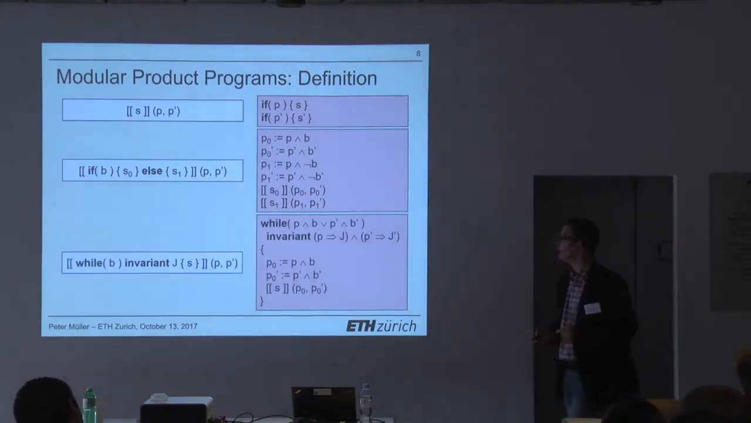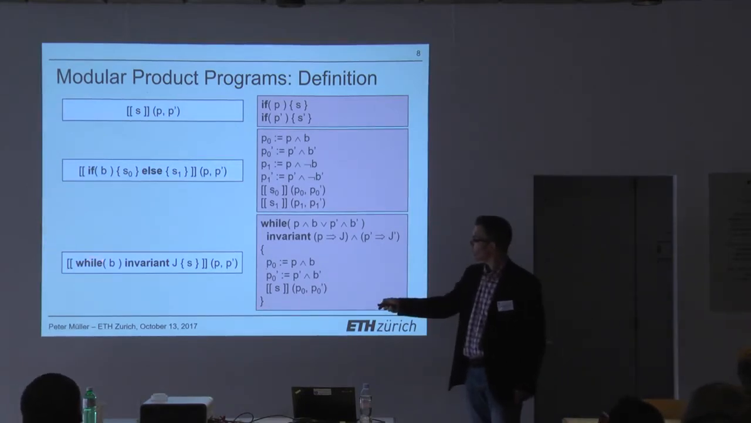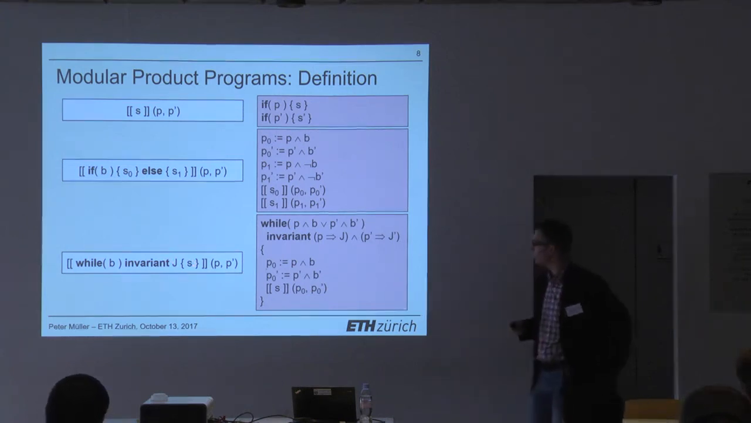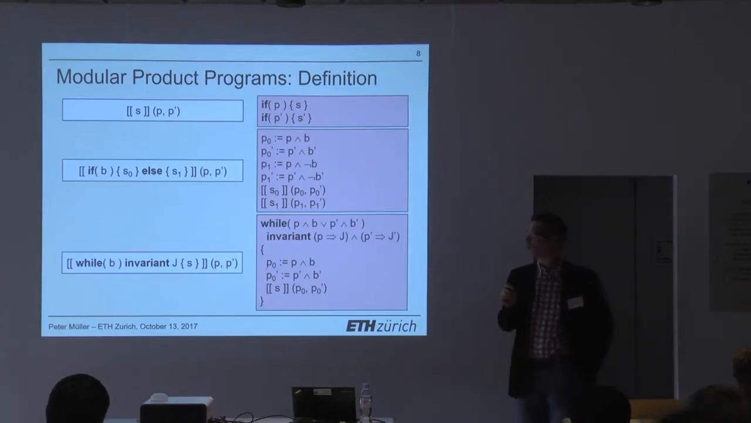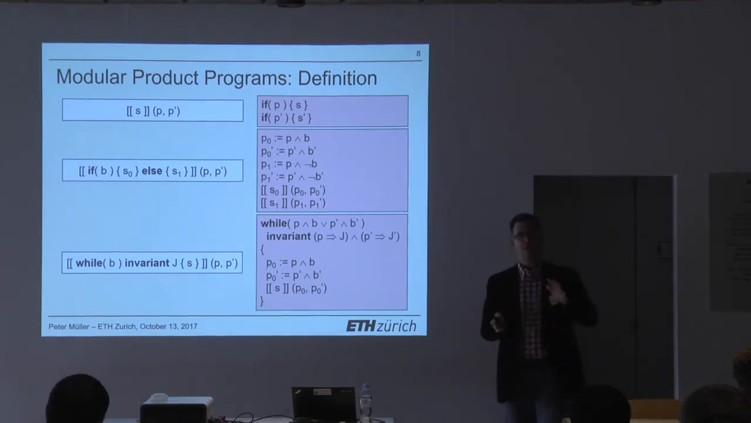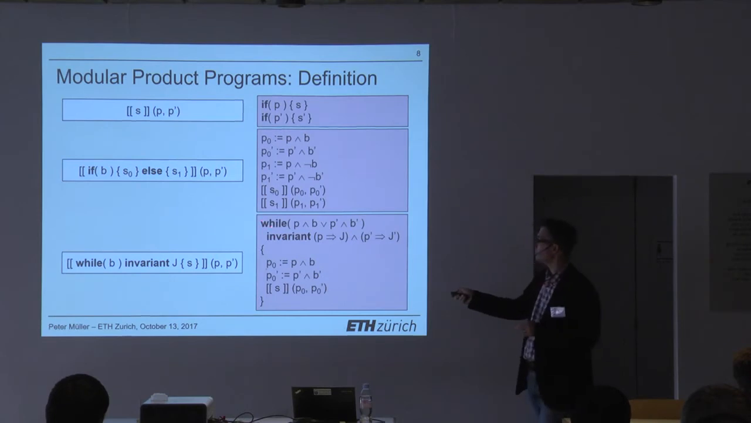That's the loop, and that's the most interesting case here. So assume we have a loop with a condition, an invariant J, and a body S, and again our 2 ghost variables. So here's how we do it. The key insight is that in our product program, there's only 1 loop here, right? Not like self-composition where we end up with 2 loops, or the classical product programs where we end up with 2 loops. There's only 1 loop here, okay?